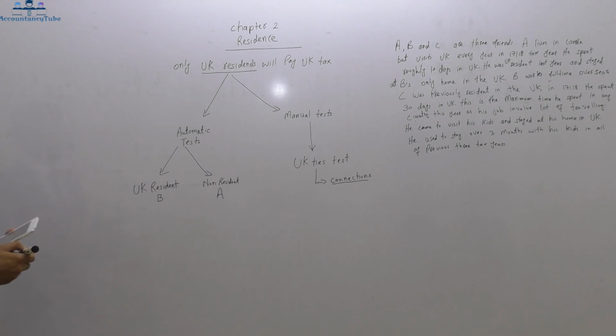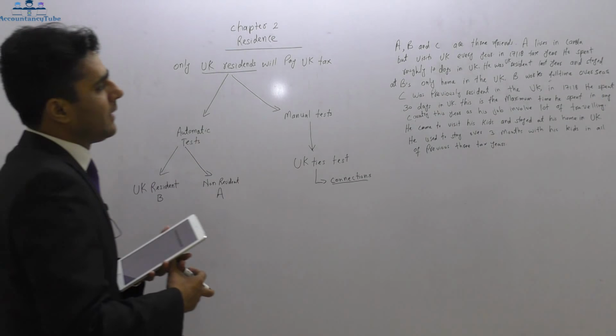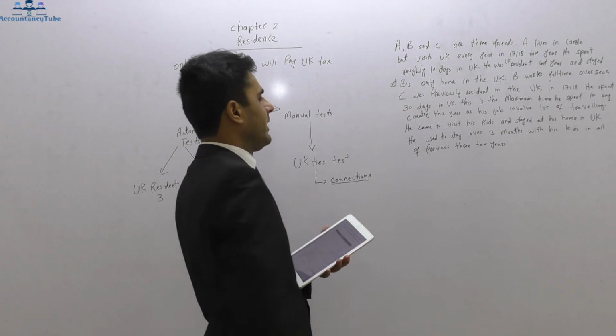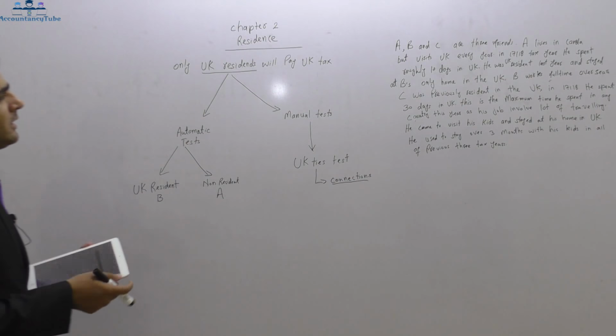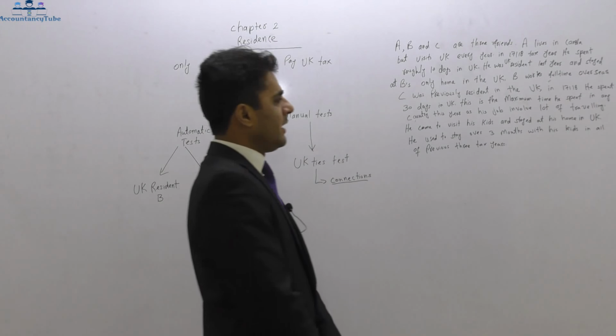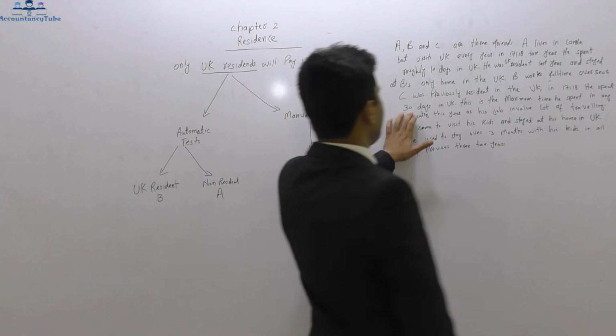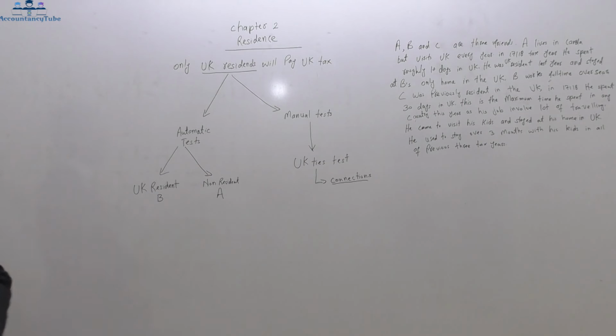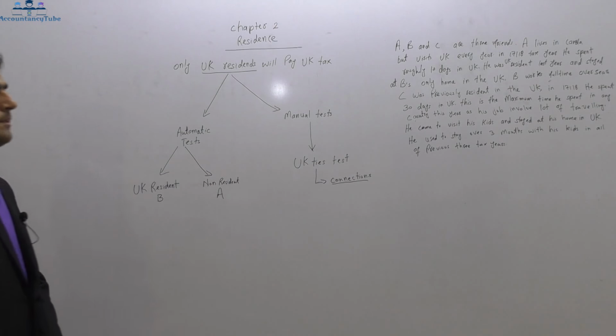Alright, now let's look at the information about C. C was previously resident in the UK. In tax year 17/18 he spent 30 days. Alright, so that is a little technical thing. He spent 30 days in the UK. This is the maximum time he spent in the UK. Now, when he spent 30 days in the UK, these are clearly less than 46 days.